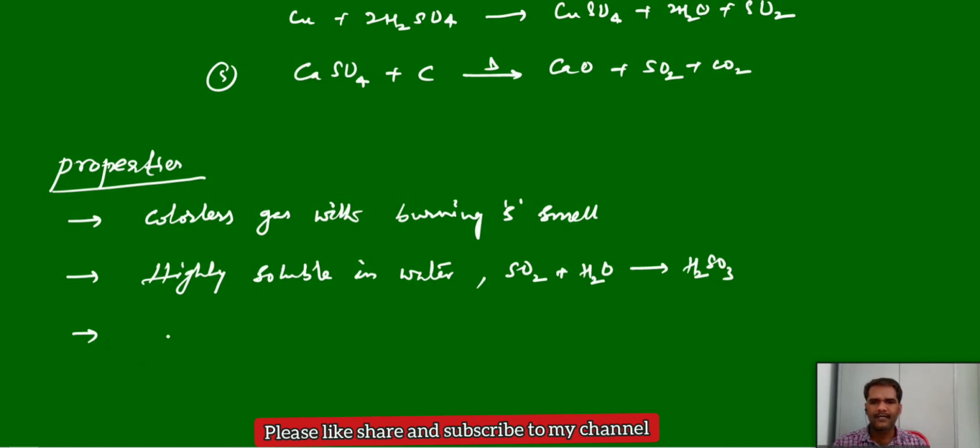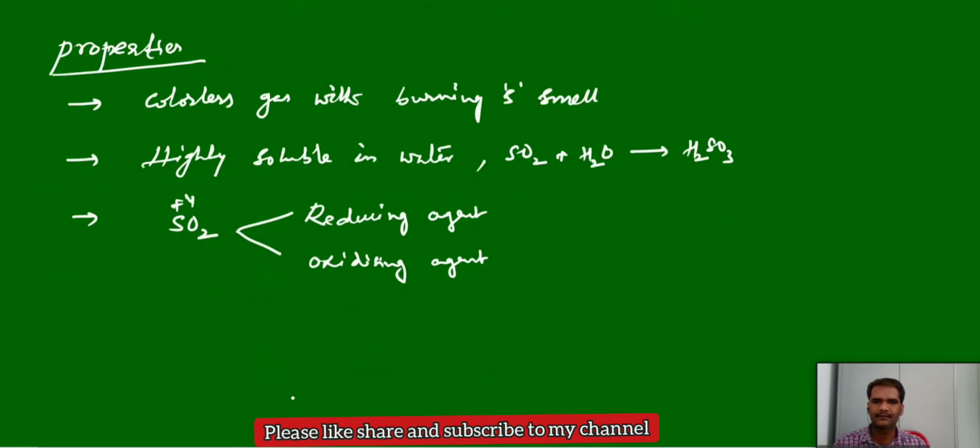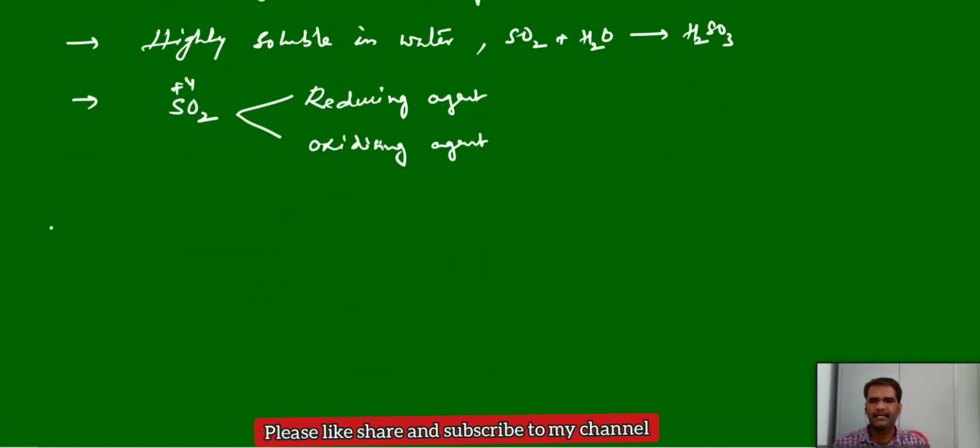And one more important point: if you see the oxidation state of sulfur in sulfur dioxide, it is +4. +4 means it is an intermediate oxidation state for sulfur. So sulfur dioxide can act as both an oxidizing agent and a reducing agent, very effectively a strong reducing agent here. And sulfur dioxide can be identified by using the lime water test.